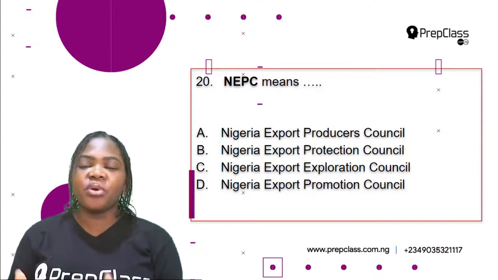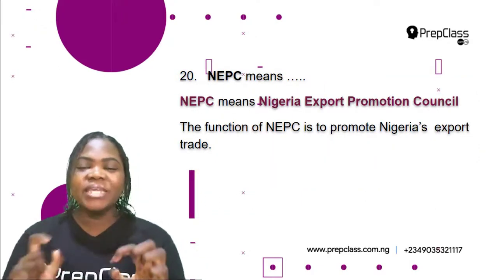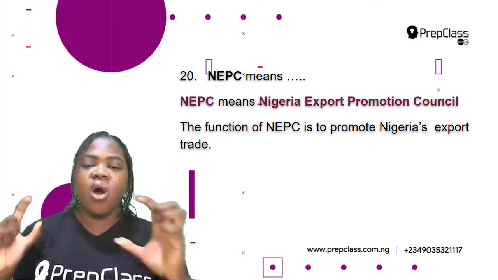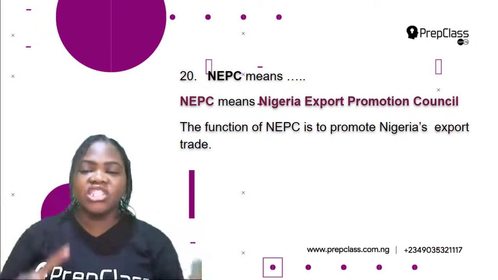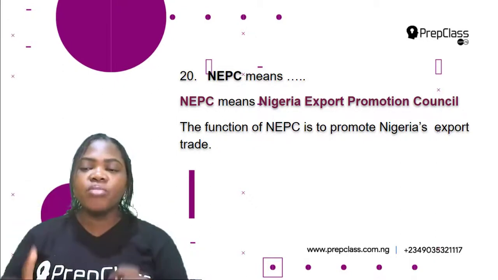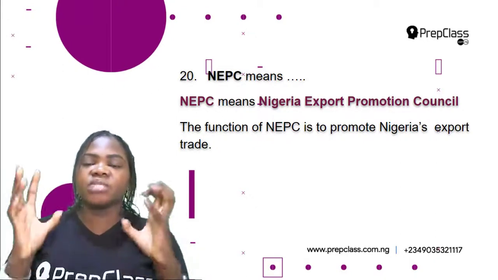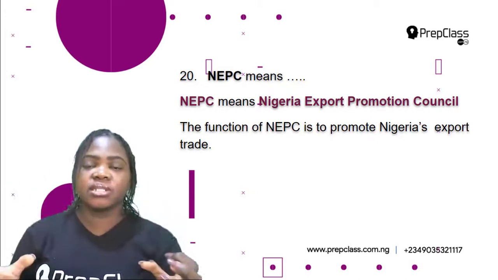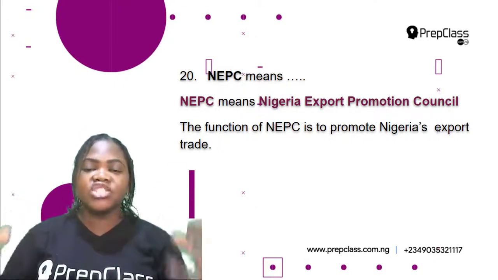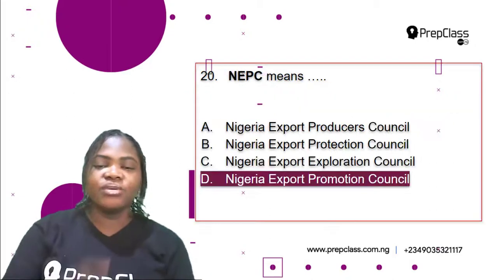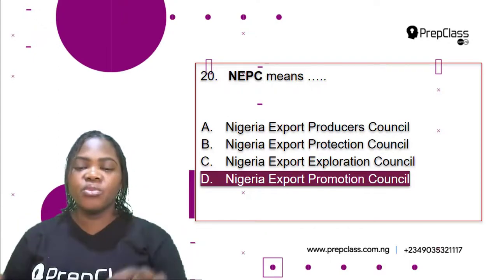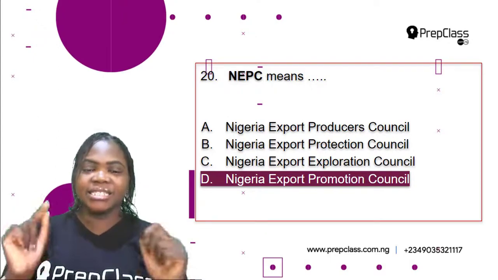D, Nigeria Export Promotion Council. So NEPC means Nigeria Export Promotion Council. That's the meaning of NEPC, Nigeria Export Promotion Council. The function of NEPC is to promote Nigeria's export trade, most especially the non-oil products of Nigeria. This is what they promote. They promote and develop the Nigeria export trade. So the correct option is D. NEPC means Nigeria Export Promotion Council. D is the correct option.